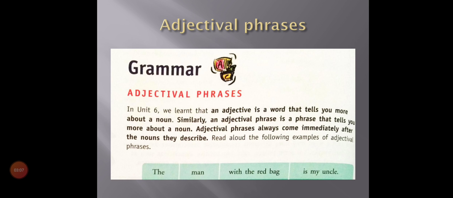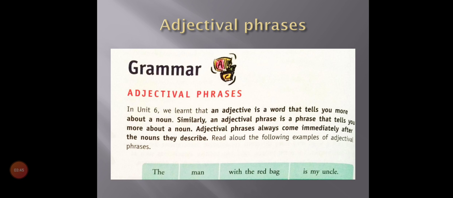The next topic is adjectival phrases. In Unit 6, we have learned that an adjective is a word that tells you more about a noun. Similarly, an adjective phrase is a phrase that tells you more about a noun. Adjective phrases always come immediately after the noun they describe. For example, the man with the red bag is my uncle. The man is the noun, and with the red bag is the adjective phrase describing the noun, that is the man.